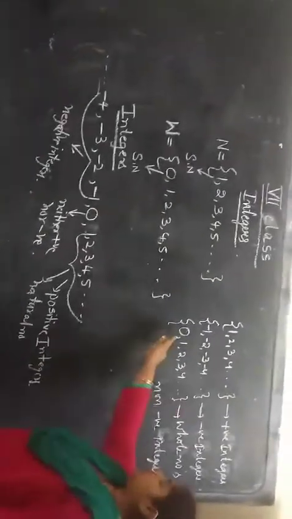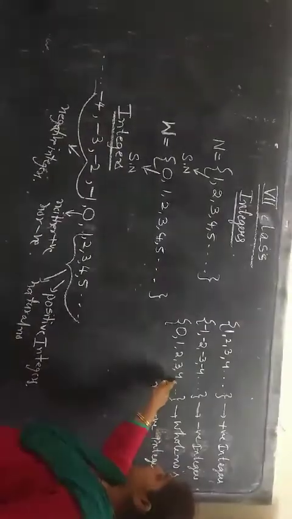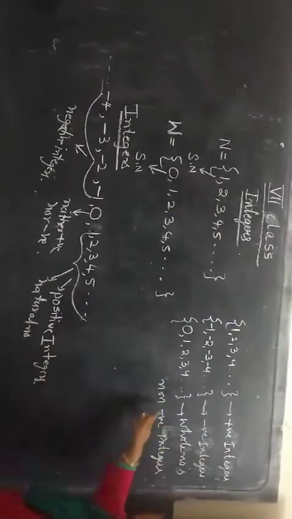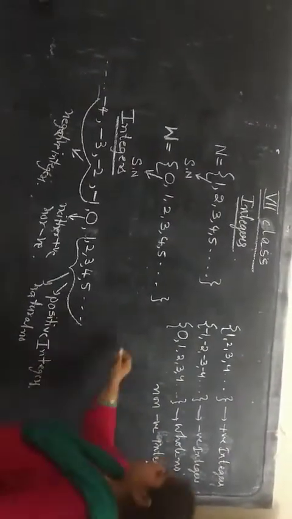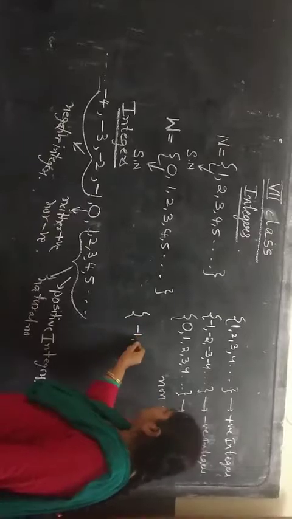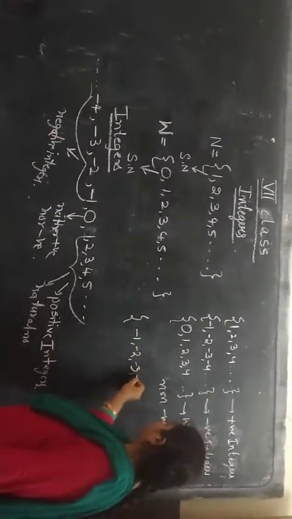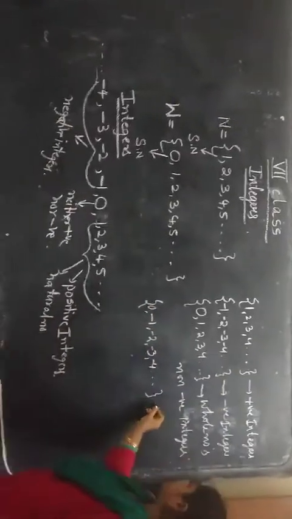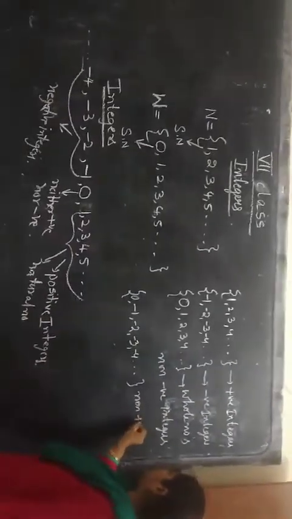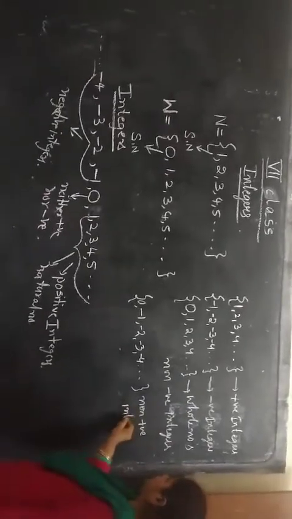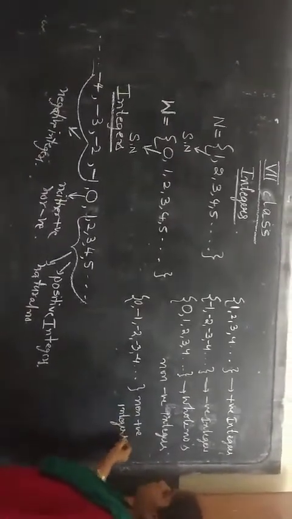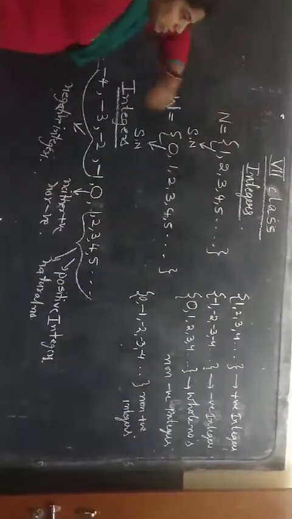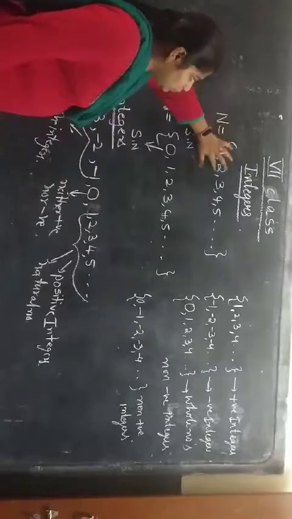Non-negative integers. 0, 1, 2, 3, 4 and so on are called whole numbers, we know already, and we can also call them non-negative integers. In the same way, negative numbers along with 0 we will call non-positive integers. So once again, you see natural numbers start from all counting numbers, that is 1, 2, 3, 4, 5 and so on.